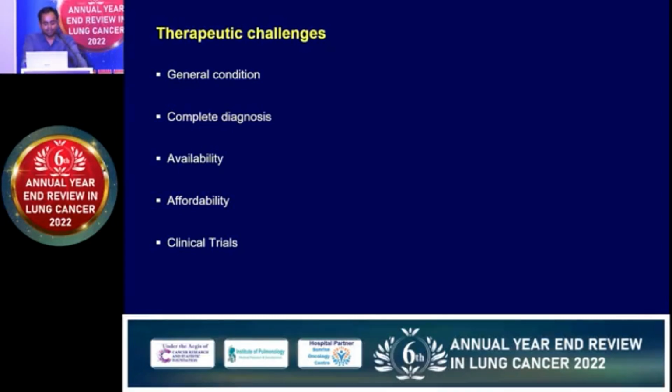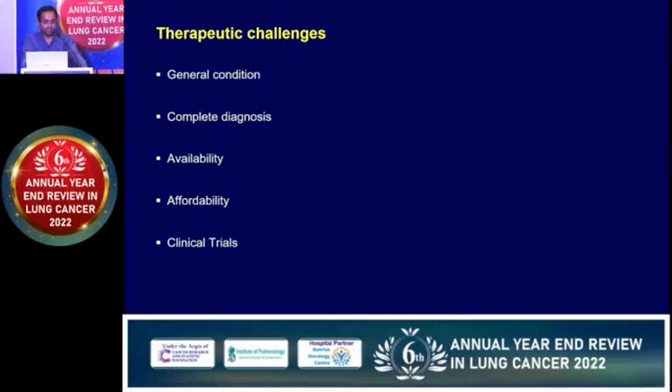And then the third thing is availability. Because the lung cancer profile is changing so rapidly, there are now almost 16 types. Out of these, EGFR, ALK, and ROS drugs are commonly available in India, but there are still NTRK and RET mutations, where drugs are showing more benefit than for EGFR and ALK, but unfortunately these drugs are not available in India. Sometimes there are programs called compassionate access programs. So we try to find those programs and ask our patients to get registered and get those drugs through that compassionate access program.